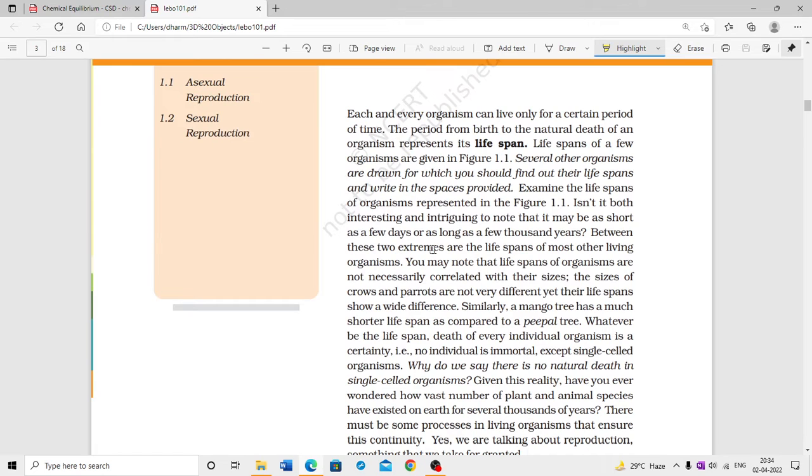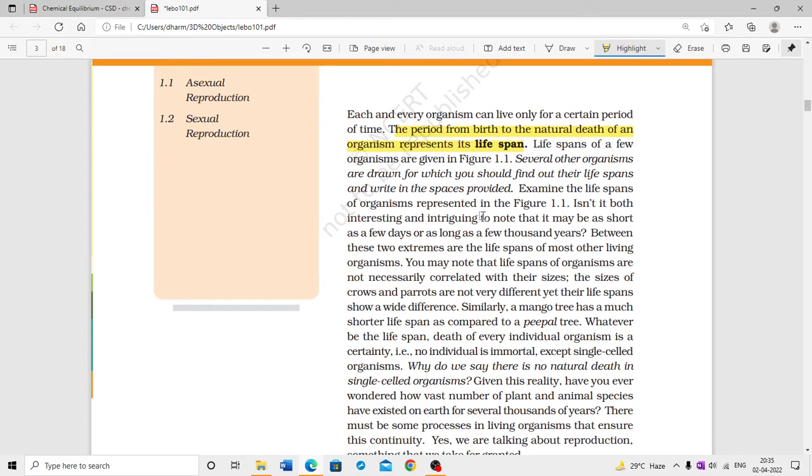Each and every organism can live only for a certain period of time. The period from birth to natural death of an organism represents its lifespan. Lifespan of a few organisms are given in figure 1.1. Several other organisms are drawn for which you should find out their lifespan and write in the spaces provided. Examine the lifespan of organisms represented in figure 1.1.